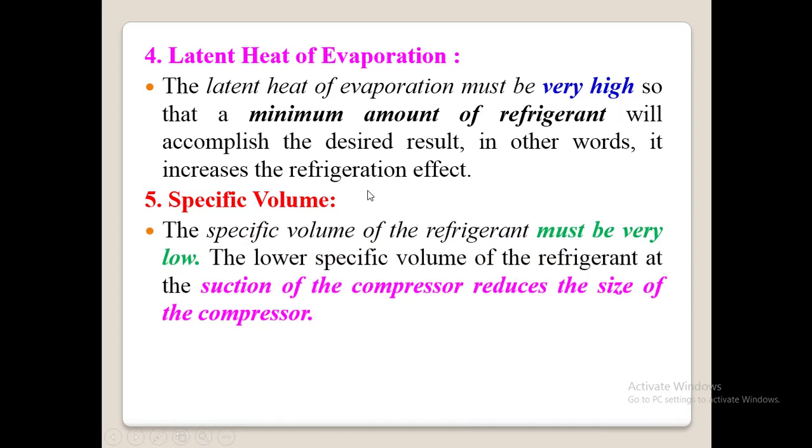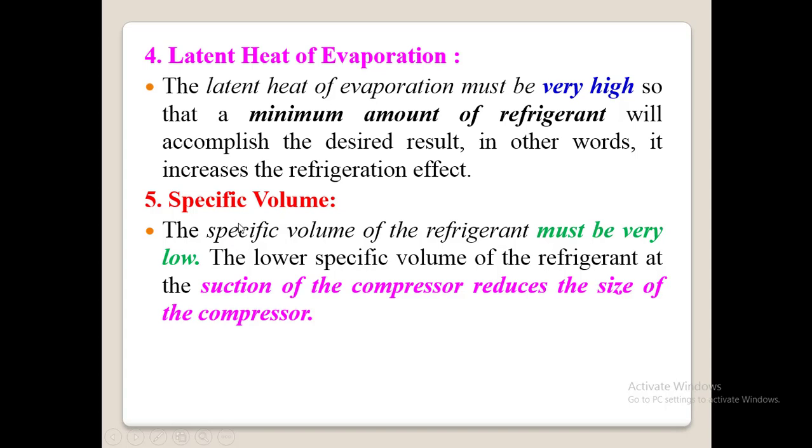Next, under physical properties, specific volume. Specific volume of the refrigerant must be very low. The lower specific volume of the refrigerant at the suction of the compressor reduces the size of the compressor. This is just to reduce the size of the compressor. We all know what is specific volume, and I told its properties and all in the first module itself.